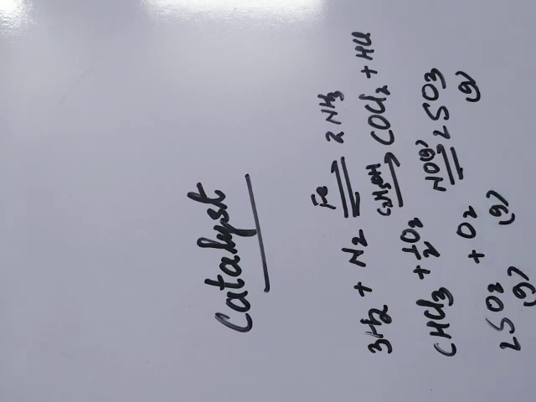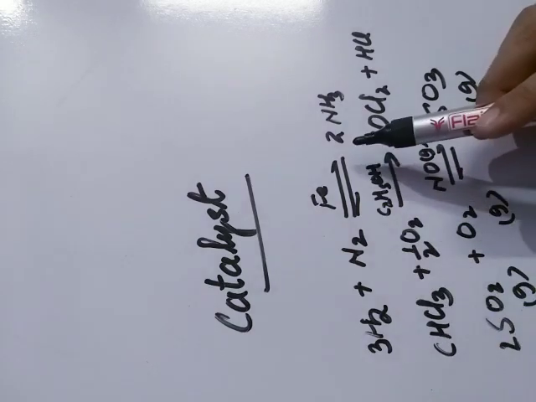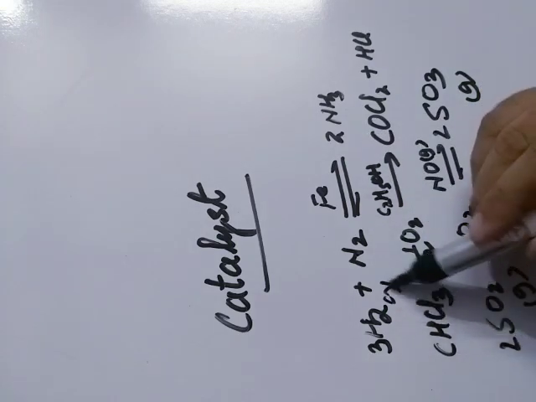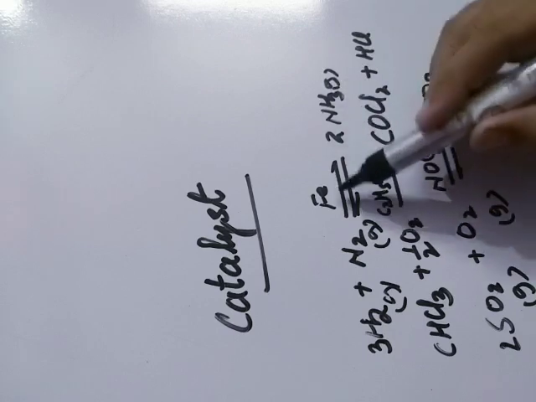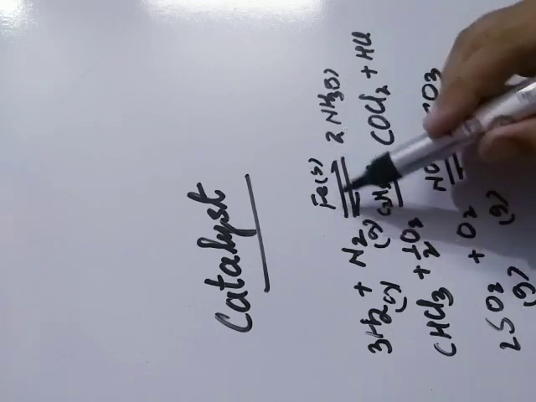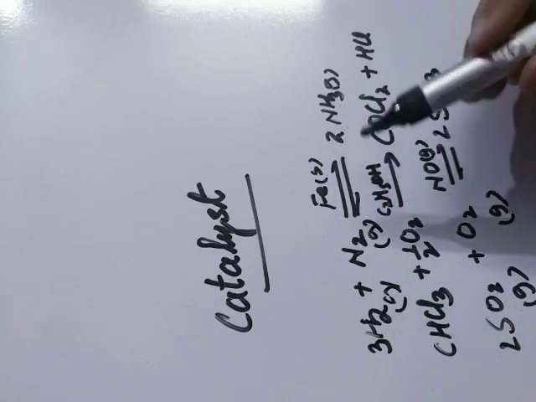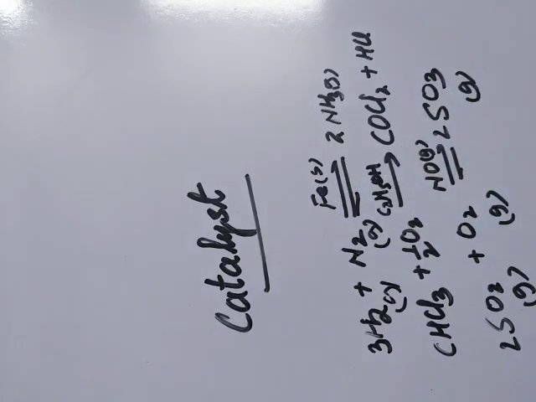And in case of heterogeneous catalyst, you have seen the example. Hydrogen is a gas, nitrogen is a gas, ammonia is a gas, but iron is solid. So the states do not match with each other, so the catalyst will be a heterogeneous catalyst. There are many more examples. In case of SO2, which is a gas, we can take vanadium pentoxide, which is a solid, so it will be called heterogeneous catalyst.